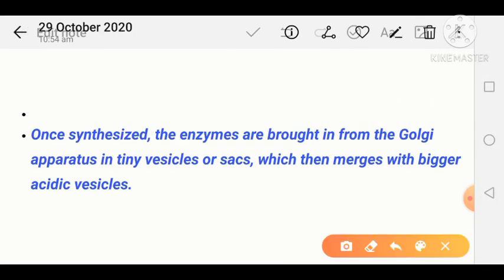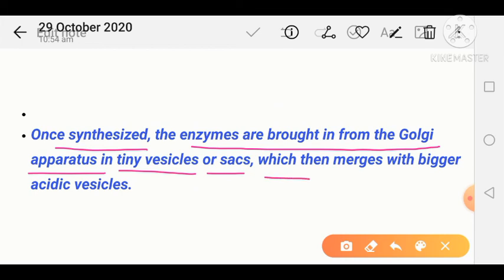When these enzymes are synthesized there, they are brought into the Golgi complex or Golgi apparatus in the form of tiny vesicles or tiny sacs, which then merge with the bigger acidic vesicles. In this way, lysosomal enzymes are produced.